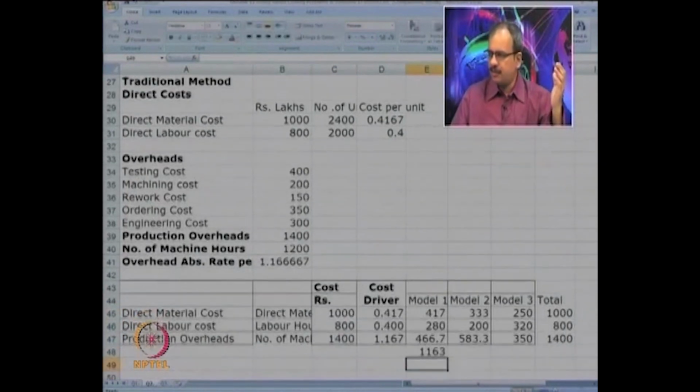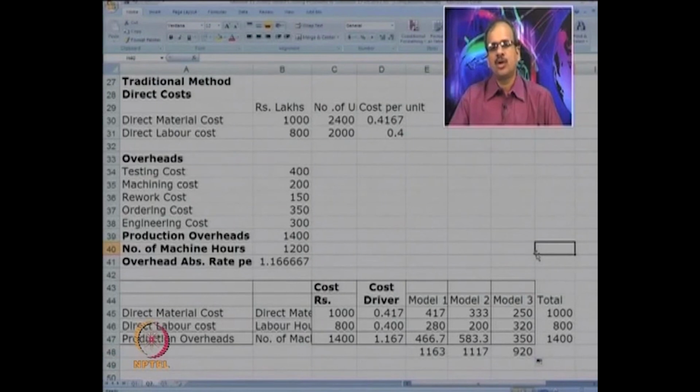Now if you take the sum, you will get the cost per model for model 1 as 1163, cost for model 2 as 1117 and cost for model 3 as 920. This is what is done in the traditional system. You can see that the total cost of 3200 has been absorbed.